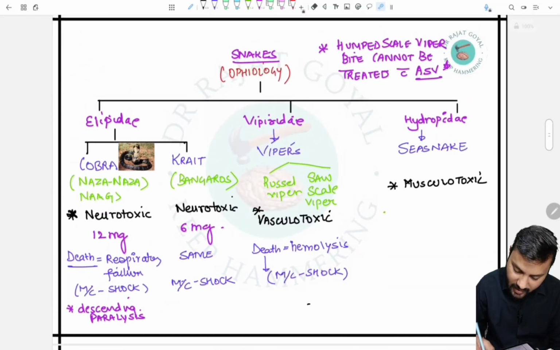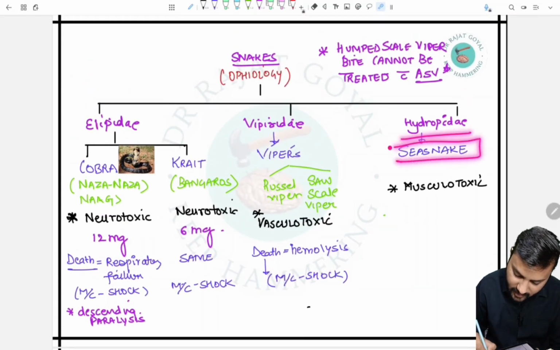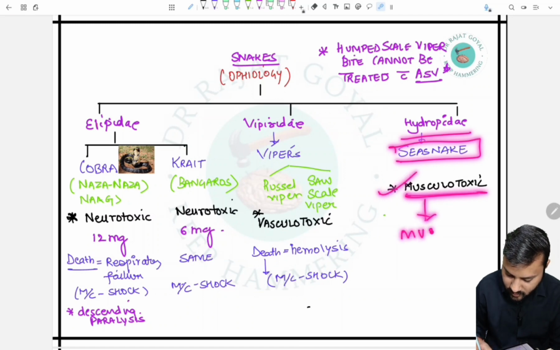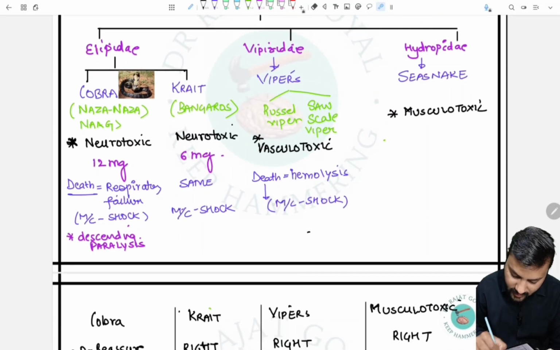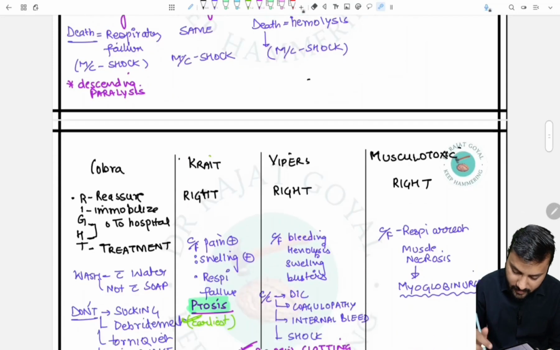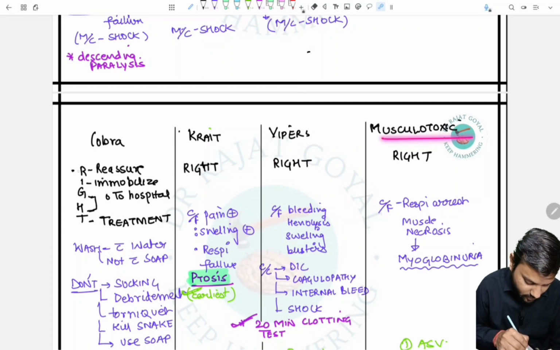Now the third one is the hydrophiidae or the sea snakes, and these are musculotoxic, so they will damage the muscles. And as the muscles are damaged, the cause of death in this also is respiratory failure. But the most common cause is again shock. So in the musculotoxic, we have to follow the same first aid.